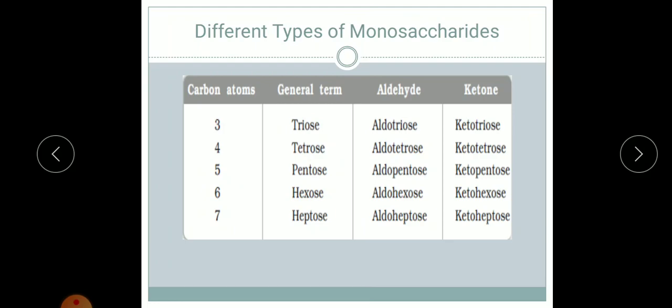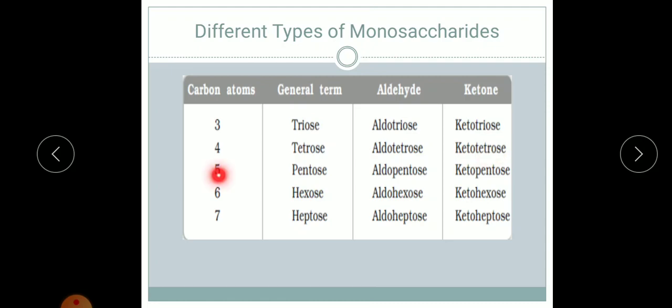Now, more about how aldoses and ketoses are named. Based on carbon atoms, if it is 3, we call it triose. Tri stands for 3. If it is an aldehyde, we call it aldotriose; if it is a ketone, ketotriose. For 4, tetrose, aldotetrose and ketotetrose.